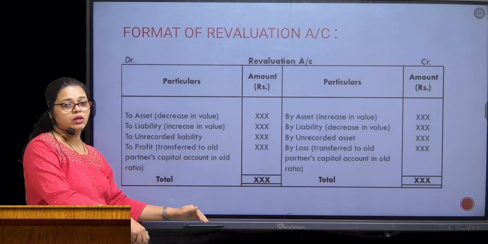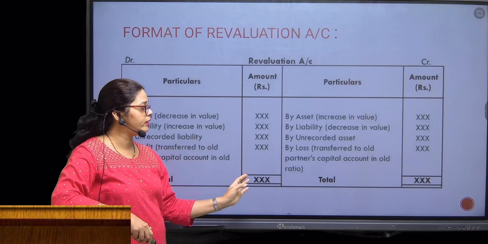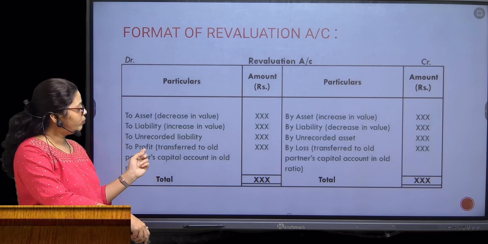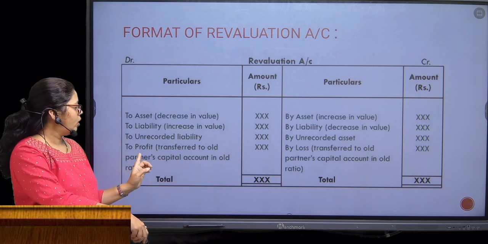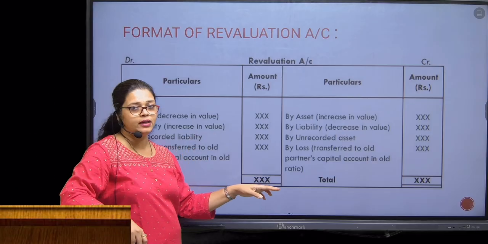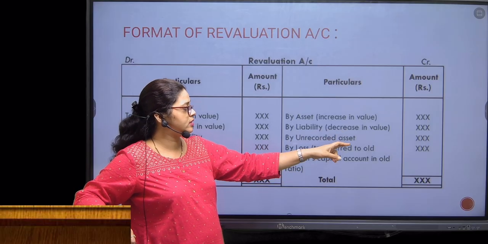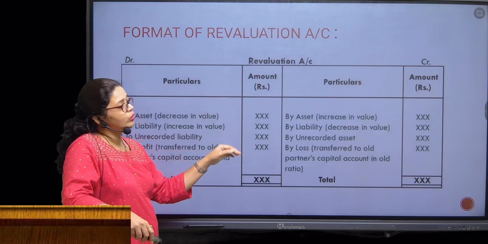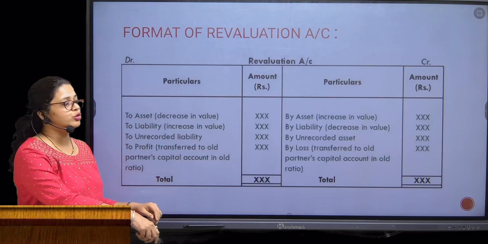Then we have to close the account, find out the balances, and compare the debit and credit balance accordingly. If there is a credit balance, obviously you are going to get a profit, and that profit will be shared or transferred to all the partners in their old profit sharing ratio. In the same way, if you get a debit balance, that is a loss, you are going to share that loss among all the existing partners in their old profit sharing ratio. In this way, we are going to post all the entries to this particular revaluation account.